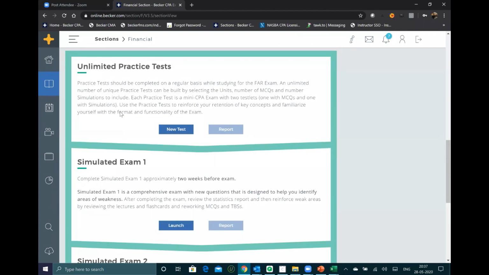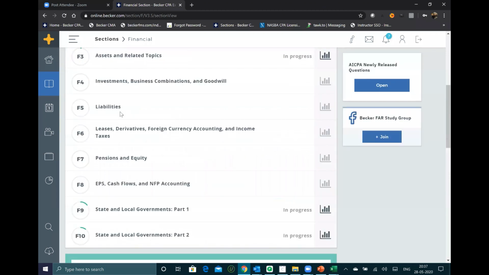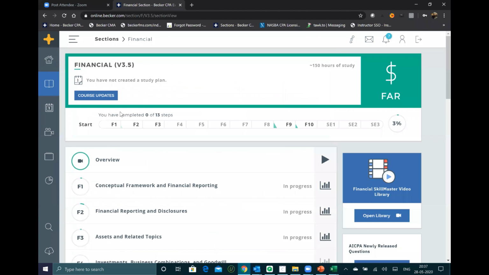The practice test, I will leave up to you how many MCQs you need to solve, because conceptual knowledge is very important. A lot of people ask whether the number of hours is an important factor. I'm not a believer of how many hours you spend, but a lot of students have asked me how many hours we need to study. So I have taken an average time as per the Becker software, which they have calculated over the last 40 to 50 years of how students study the FAR section.